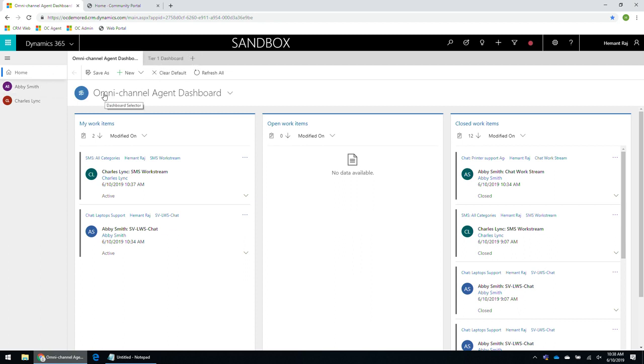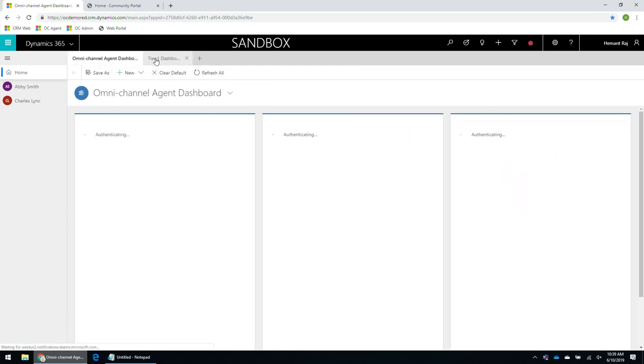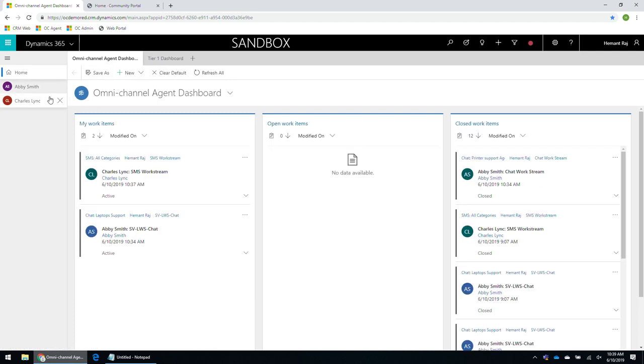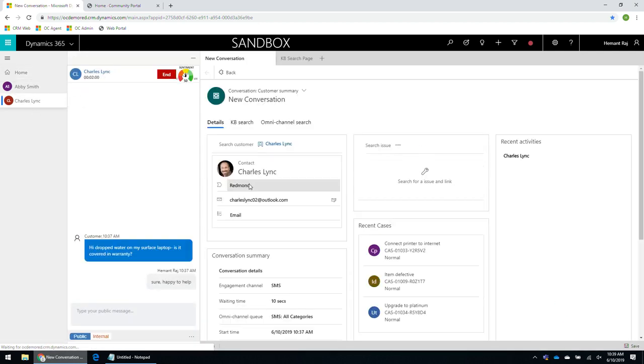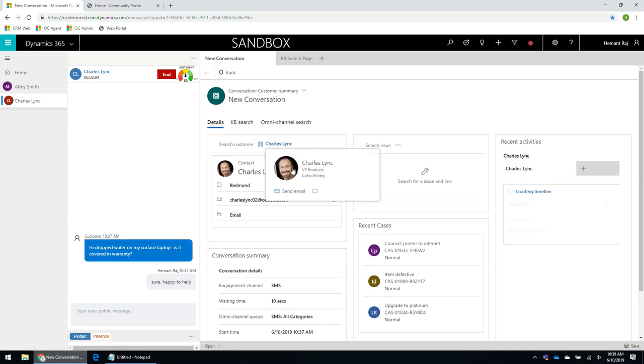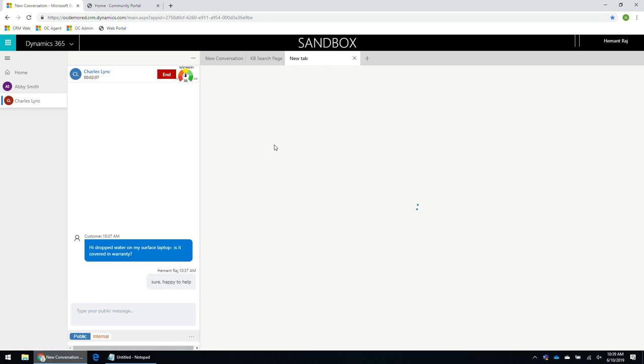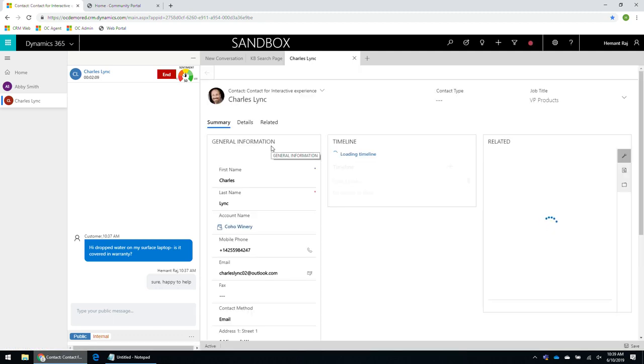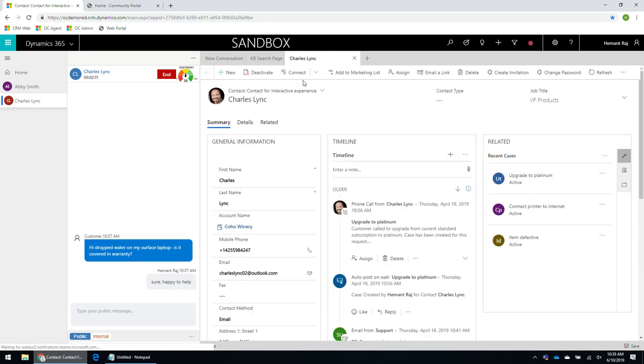So again, just talking about the multi-session agent experience very briefly. We have the session tabs that we see on the left side. This is the session panel. We also have app tabs that we see within a specific session. So I can have multiple different app tabs that show up. Let's say I go to this SMS interaction, and I want to look at this contact record. I can simply press control and click on that link, and it will open that up in a new app tab within the same session.